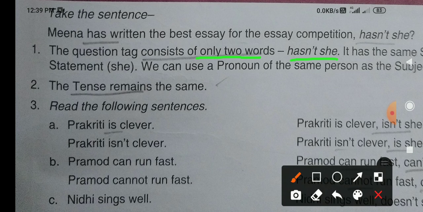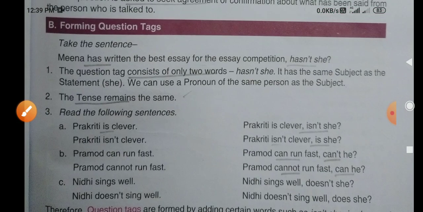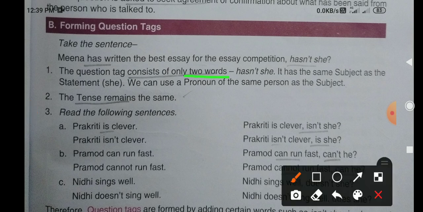It has the same subject as the statement: she. We can use a pronoun of the same person as the subject. So the subject is understood easily in the second part. Was not she? That means this "she" is the subject here. So the subject will be understood from there. Are not you, did not you, or will not you, like that type of thing. Wherever you are asking, the subject may also be found there automatically.